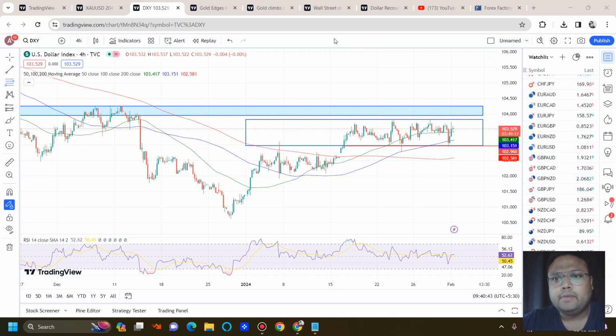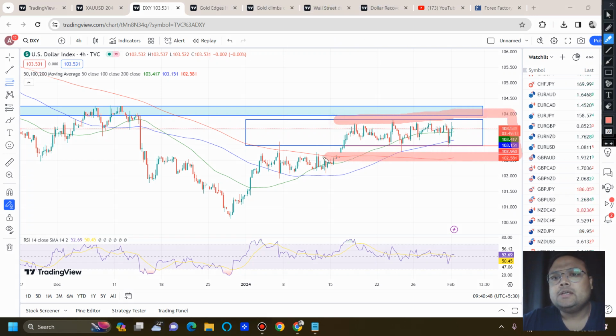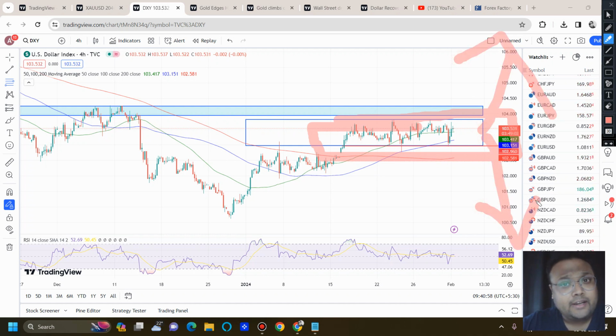Why a big move? Because we can see that the market is trading inside a range. So the market is gathering momentum, and usually whenever we see the market trading inside a range, the move that comes is huge. And yesterday it failed to meet the expectation. So if similar results come out at the time of NFP, we may get to see a big drop in the dollar. Okay, let's wait and watch.